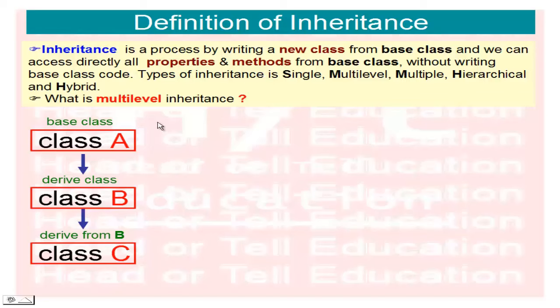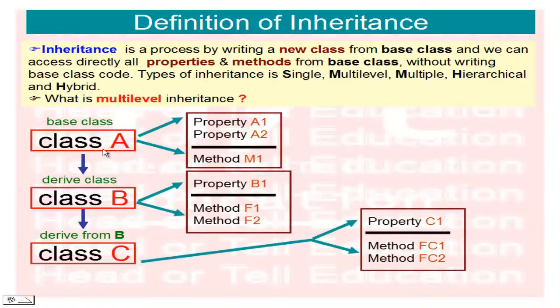In this diagram we have a base class named A, and I derive a class from it named B, and again I derive a class C. This is derived from class B, so B is again the base class of C. This is multi-level inheritance.